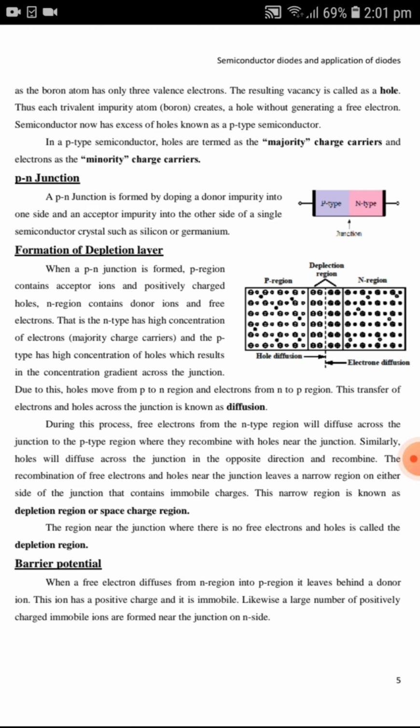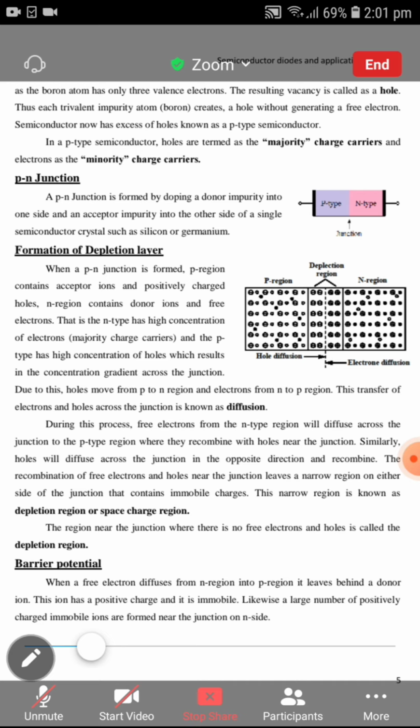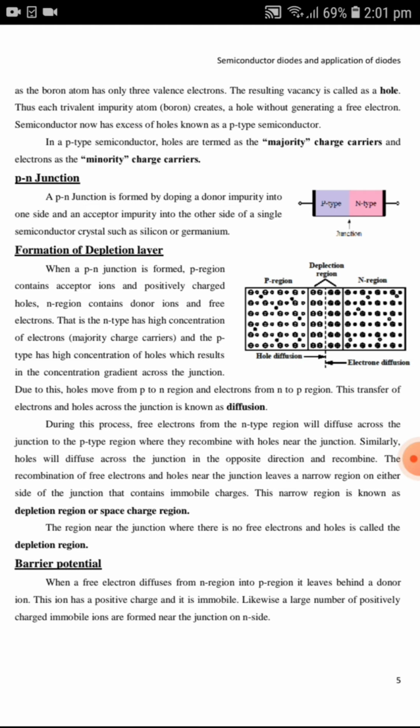So the examples are boron, aluminium, gallium, etc. And these trivalent impurity atoms are called as acceptor atoms because they are having the capability to accept the electron from the neighboring silicon atoms or the neighboring atoms. And here in these P type of semiconductor, holes are the majority charge carriers and electrons are the minority charge carriers. Now let's begin with the next topic, that is PN junction.